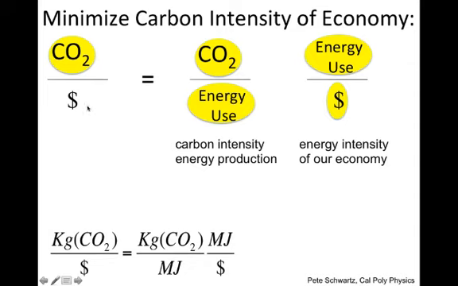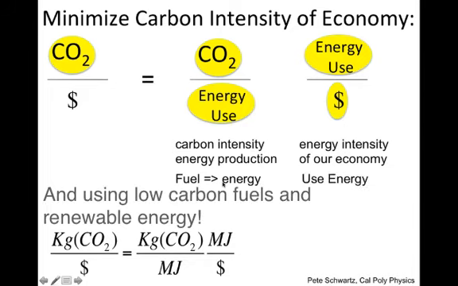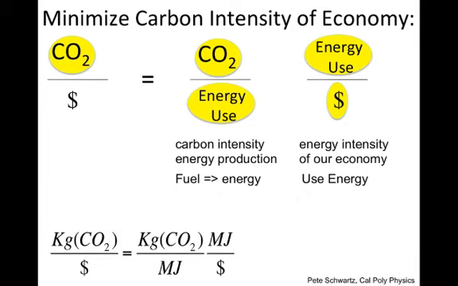And so what is this? This is the carbon intensity of your energy production times the energy intensity of your economy, or the amount of energy needed to make a buck. And so we can minimize this by converting fuel to energy as efficiently as possible and using this energy as efficiently as possible to generate wealth.